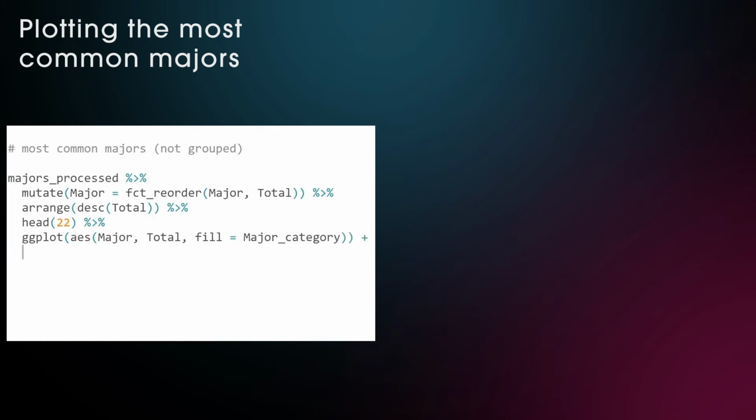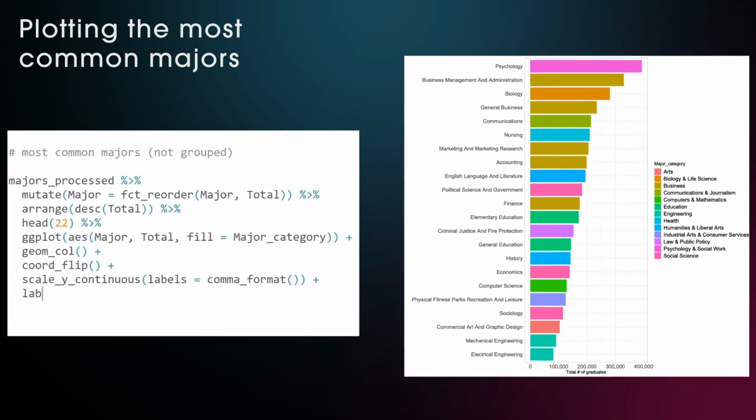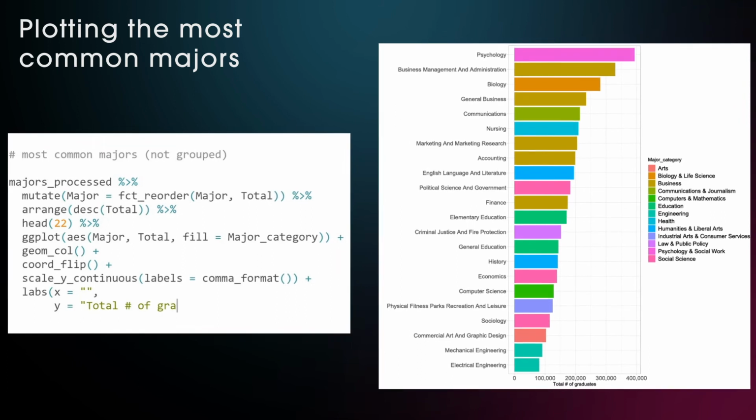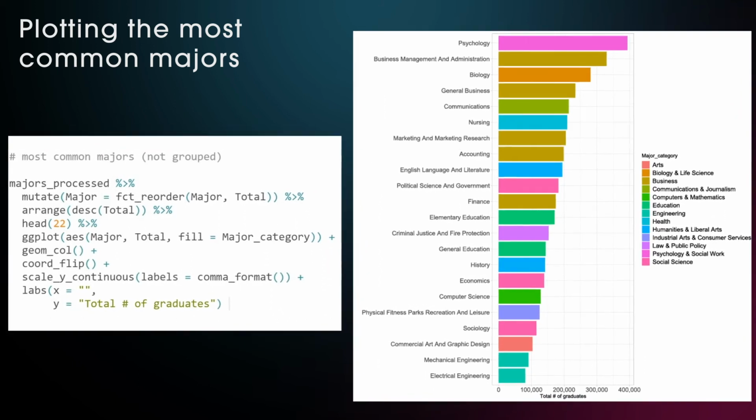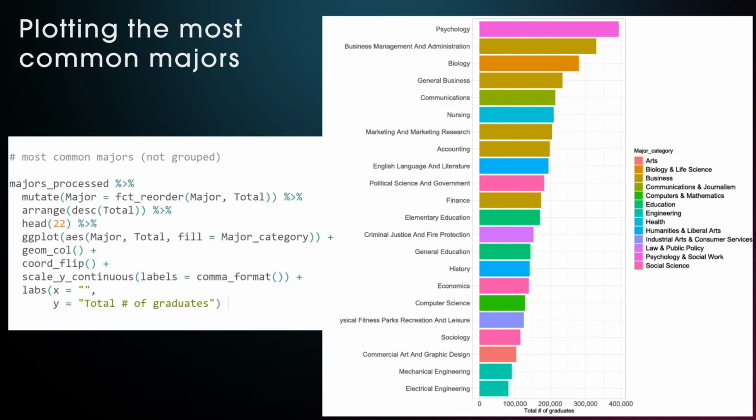We can color code majors from the same major category by using the fill argument within ggplot. The rest of the functions were used before, and now we see that psychology was the most common major studied in 2018. Second place is business management and administration, and thanks to the color coding, we can find other business degrees quite simply. General business is in 4th place, and marketing and marketing research, as well as accounting, made it into the top 10.